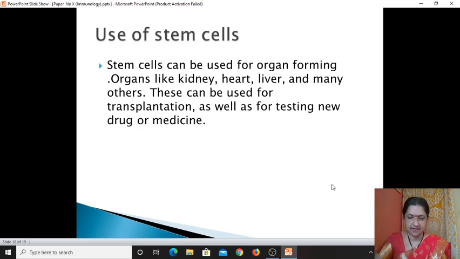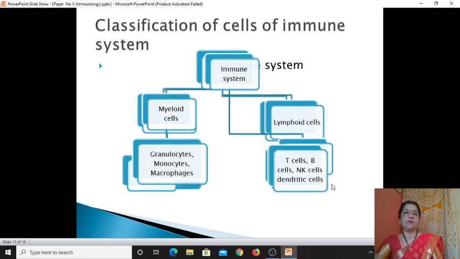This is the application. Now we discuss the next part of this topic, that is the classification of the cells of the immune system.